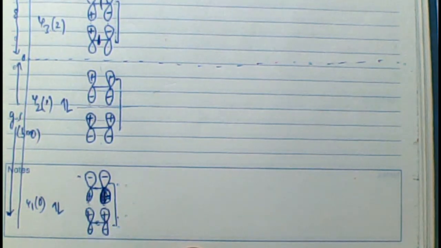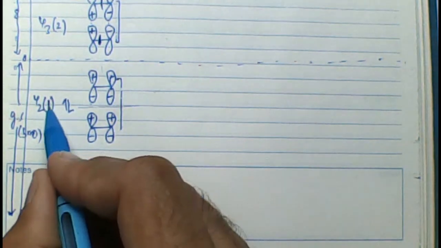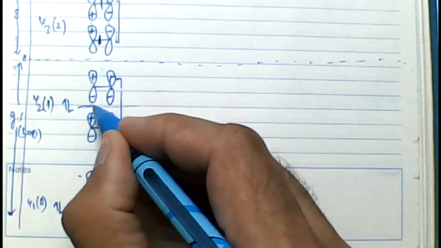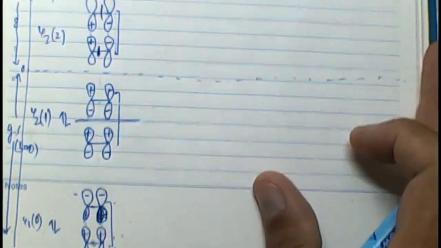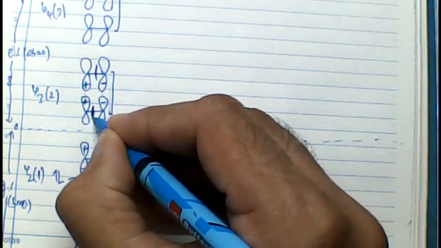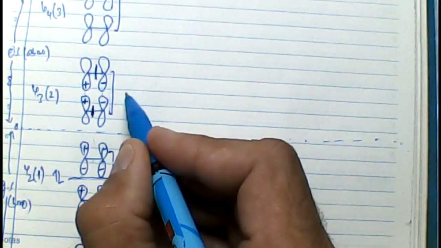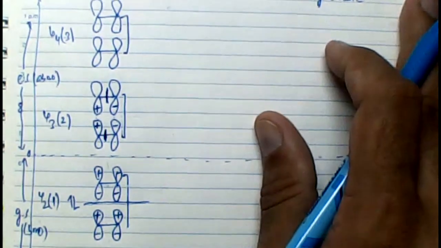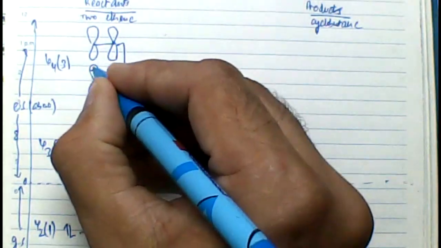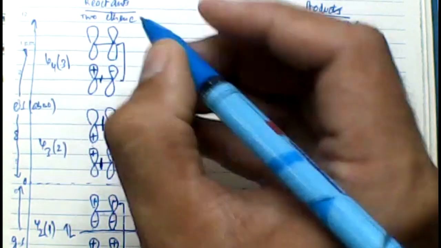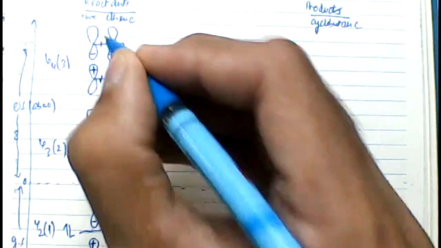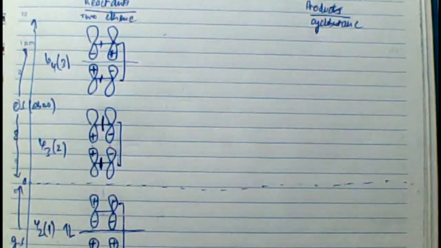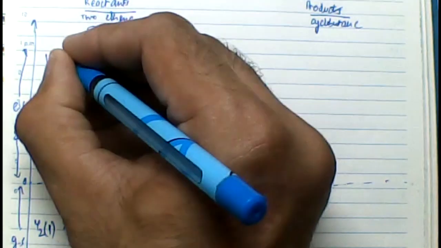Psi 1, Psi 2, Psi 3, Psi 4. I repeat again how I've drawn the nodes. I've considered three types of nodes, as in the case of Psi 4 you can see. The first node is within an ethene molecule. The second node is within the second ethene molecule, and the third node is between the two ethene molecules. So I'm considering three nodes. In the most stable orbital, there cannot be a node anywhere. Neither within an ethene molecule, nor the second ethene molecule, nor between the two ethene molecules. When it comes to Psi 2, there is one node, and the node is between the two ethene molecules.